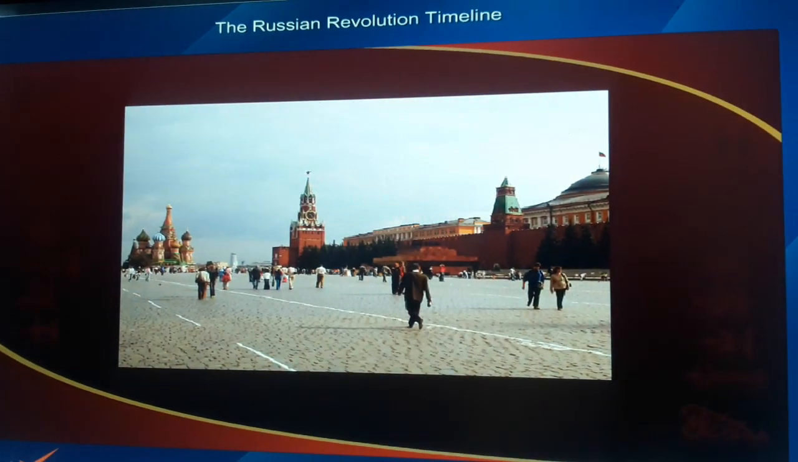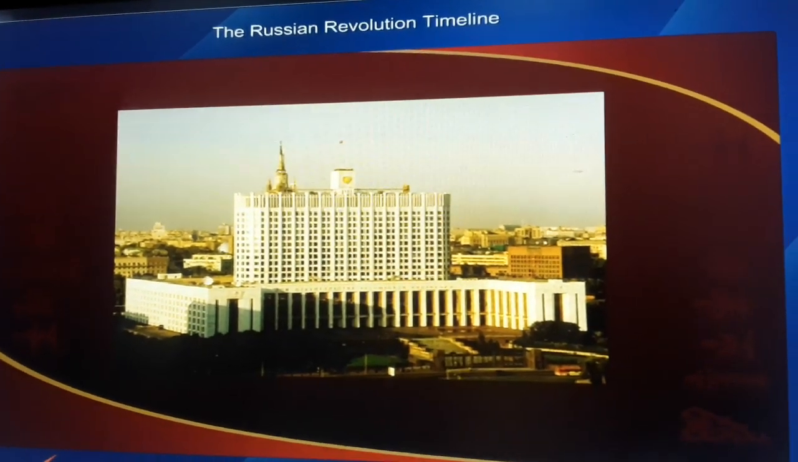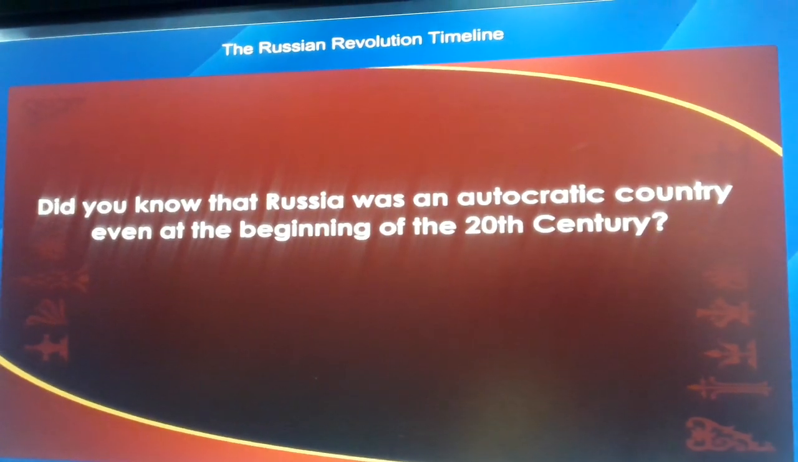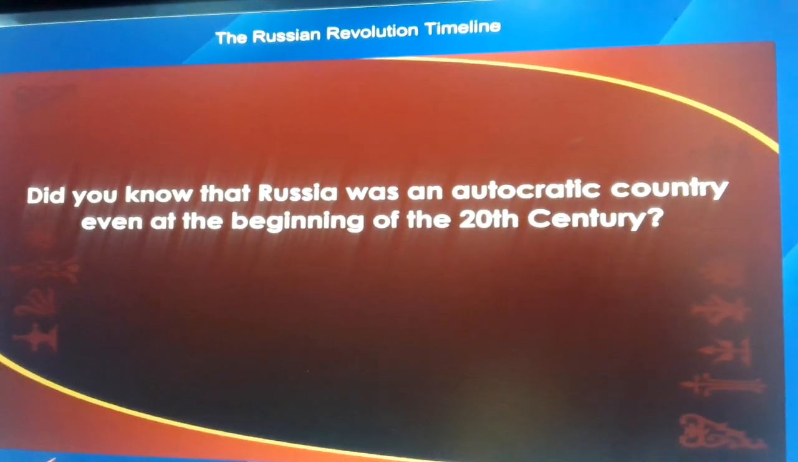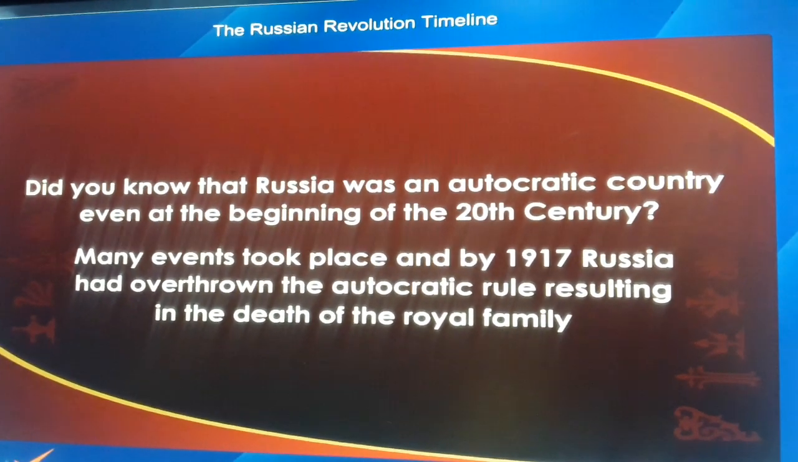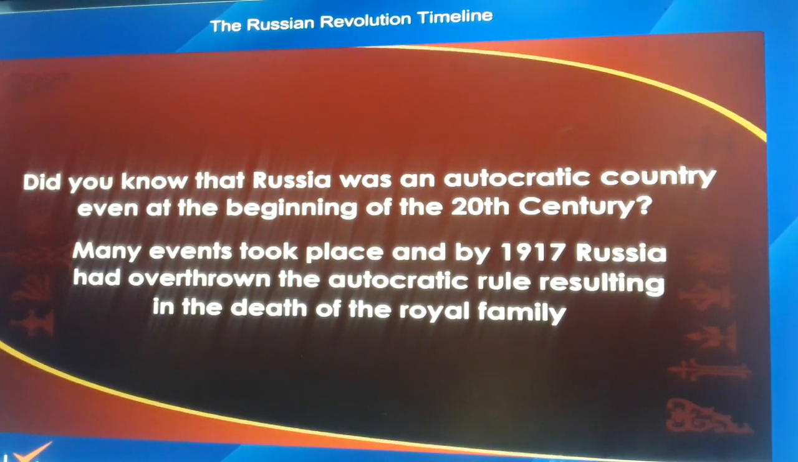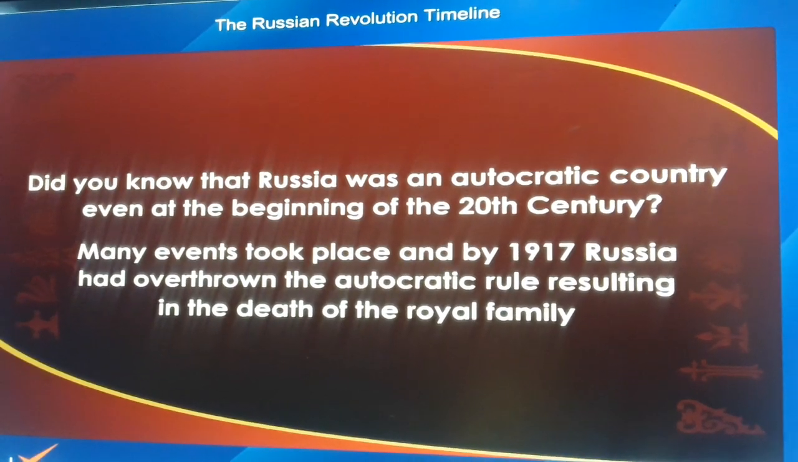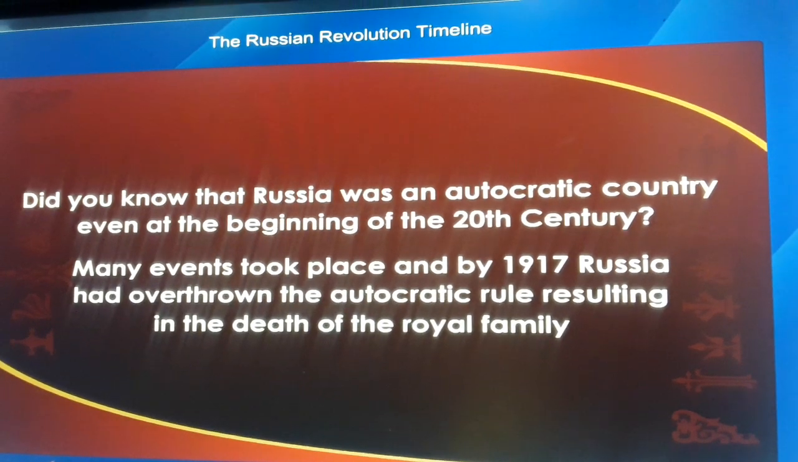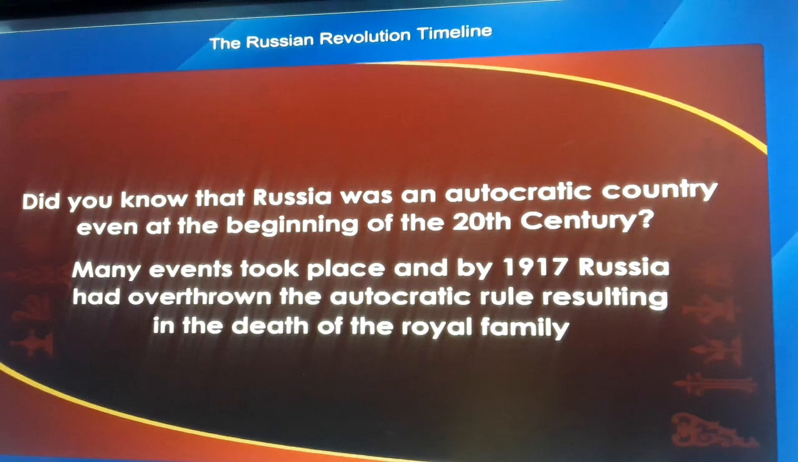This is what Russia looks like today. This is the Parliament House of Russia. Did you know that Russia was an autocratic country even at the beginning of the 20th century? Many events took place, and by 1917, Russia had overthrown the autocratic rule, resulting in the death of the royal family. Let us learn about the events that changed the course of Russia.